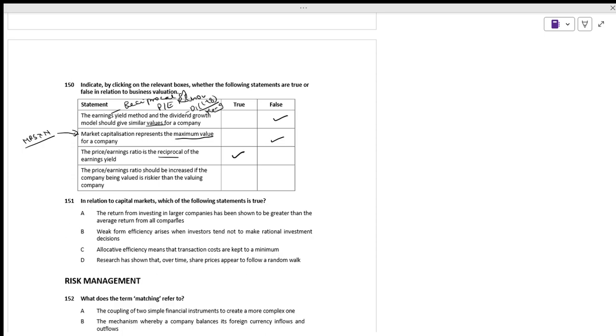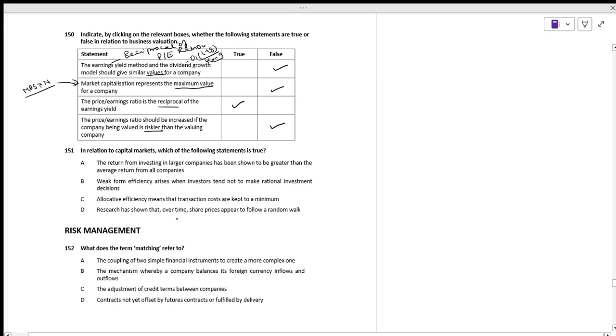The price earning should be increased if the company being valued is riskier. See, price earning ratio will be in times, whereas company valuation is riskier in valuing the company. Both are different. This is based on the earnings and this is based on the risk. Fine. In relation to capital markets, which of the following statements are true?